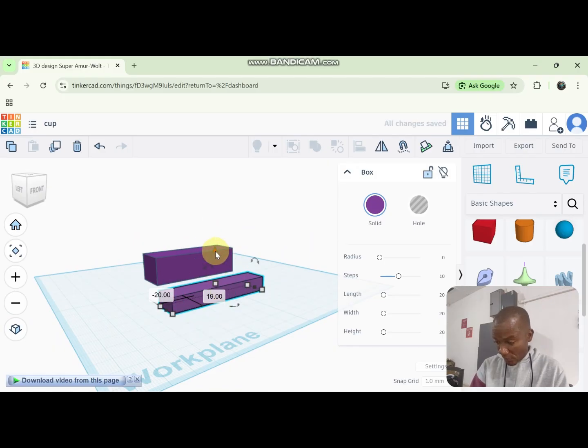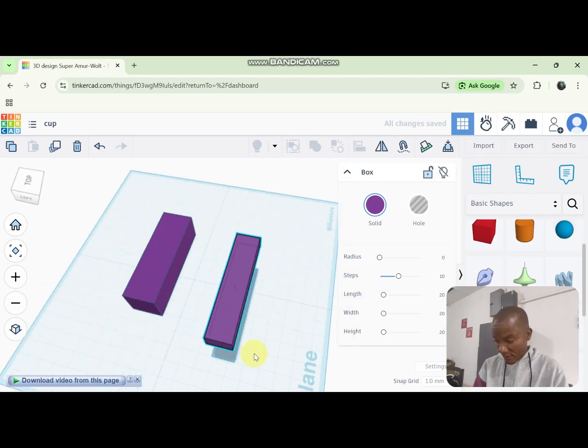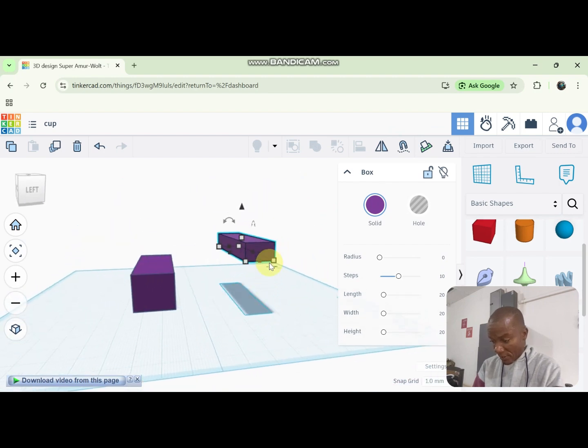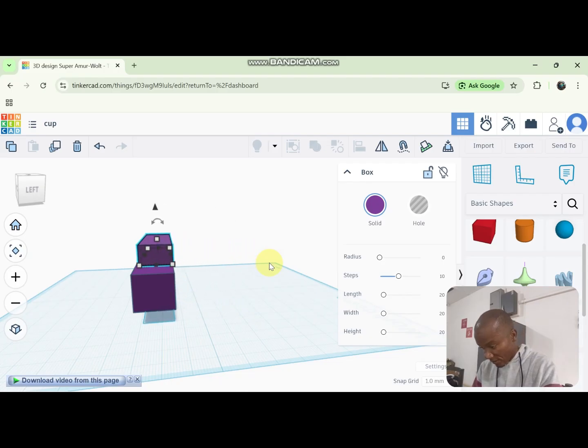So I will raise it. When I raise it, I will use the arrow keys to move it. So I'm using the arrow keys.